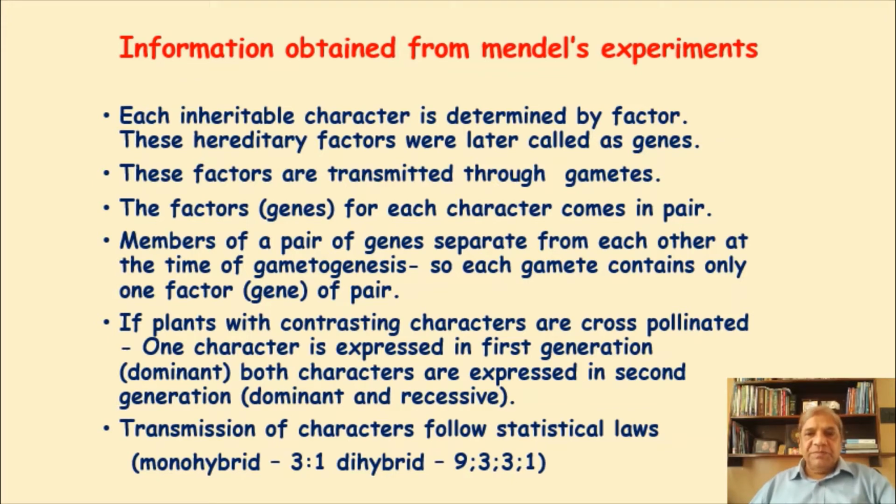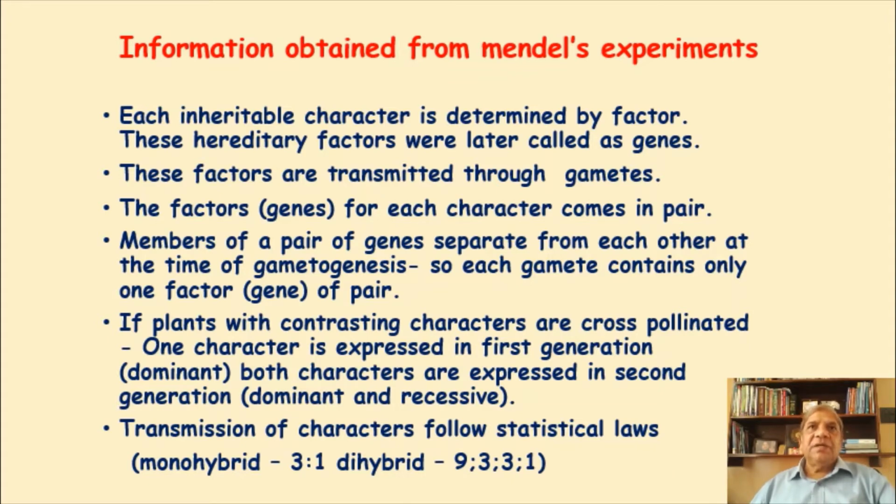But in the experiment, if the anthers, which carry the male gametes of the plant, are taken with the help of a brush and put onto the stigma, the female part of a plant, then the fertilization which takes place in this way is called cross-pollination.